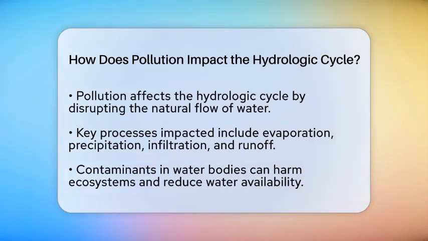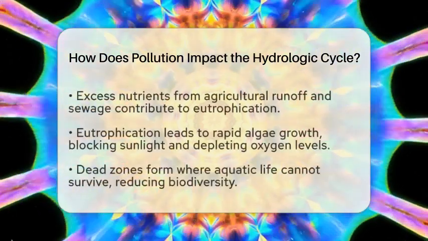Let's break it down. Pollution disrupts the natural flow of water in the hydrologic cycle. It alters processes like evaporation, precipitation, infiltration, and runoff. Contaminants introduced into water bodies can impact ecosystems and water availability.